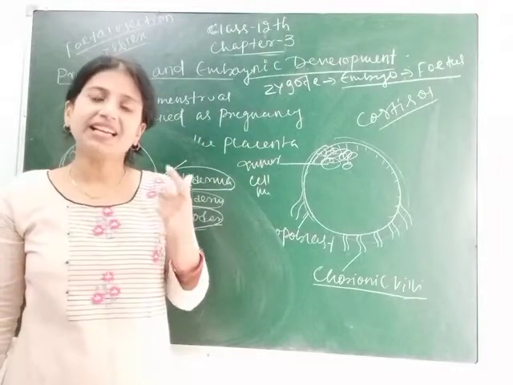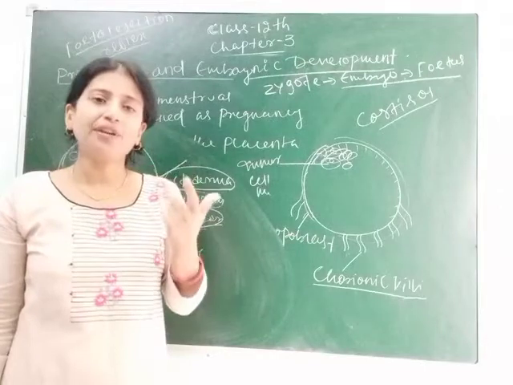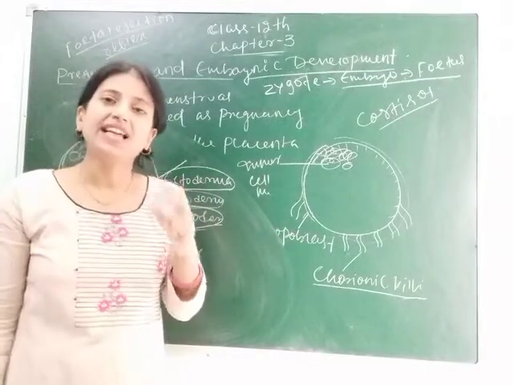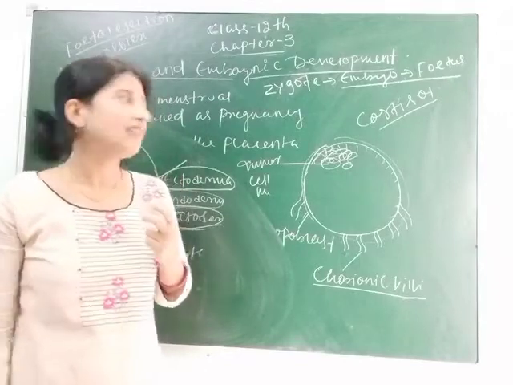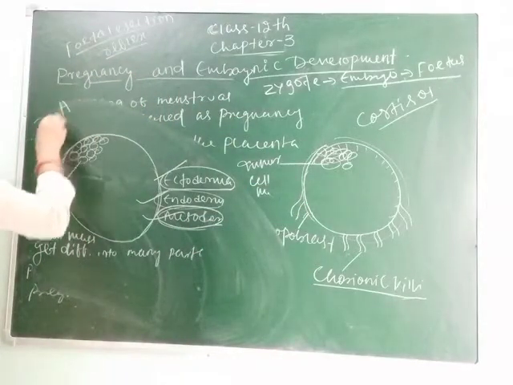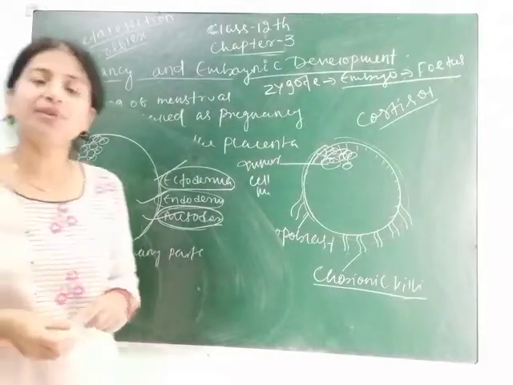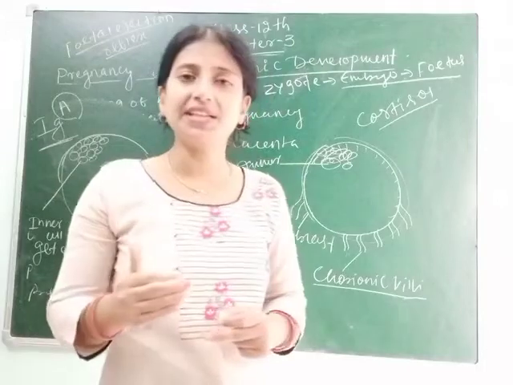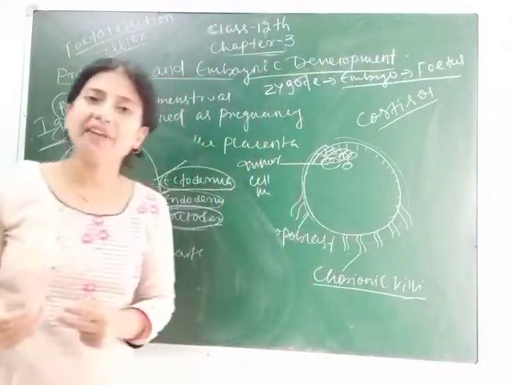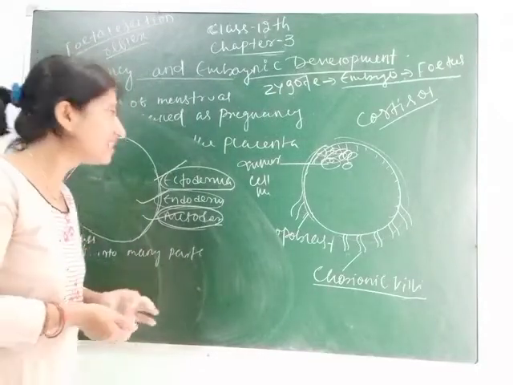Means milk is stored in the mammary gland, and the newly born child feeds on the milk. That milk contains the antibody IgA, means immunoglobulin A, which provides passive immunity to the growing fetus, and that IgA antibody protects the newly born child from many infectious diseases.